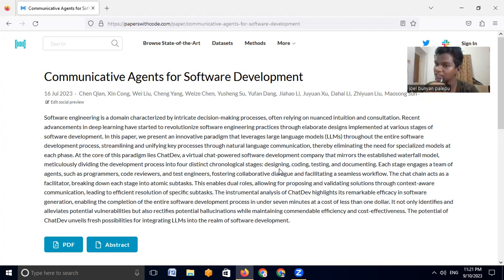It is able to divide the task into four steps: designing, coding, testing, and documenting. These four steps will be carried out by the models.